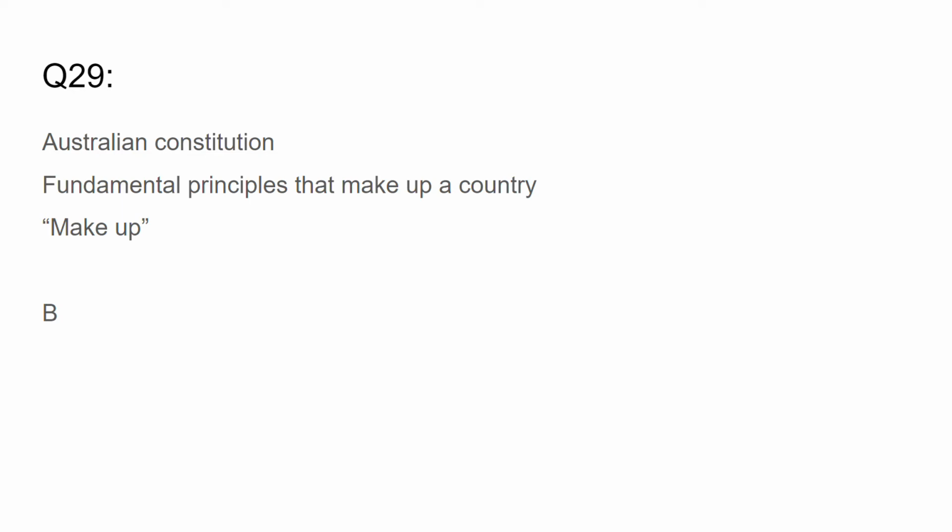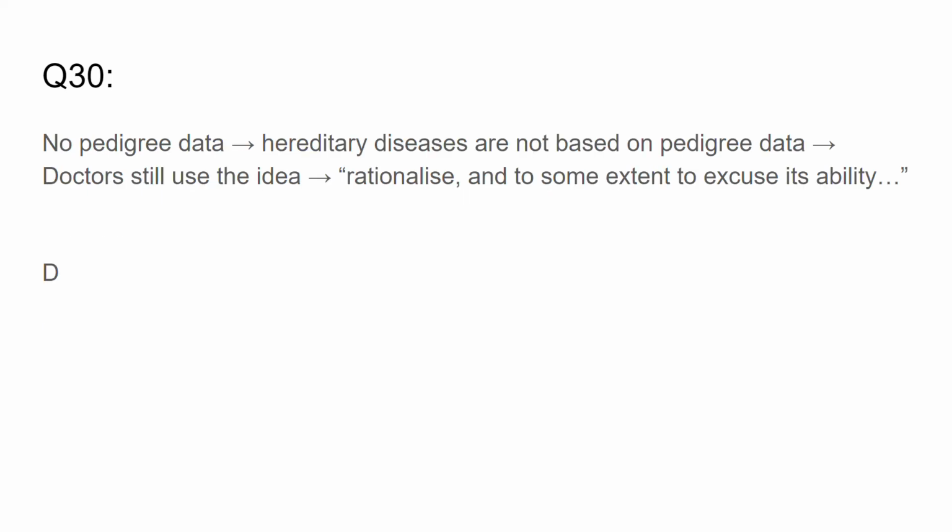That is the way that you were made. This is the Australian Constitution. This is the way Australia was made up in 1901. So that is the answer to B.